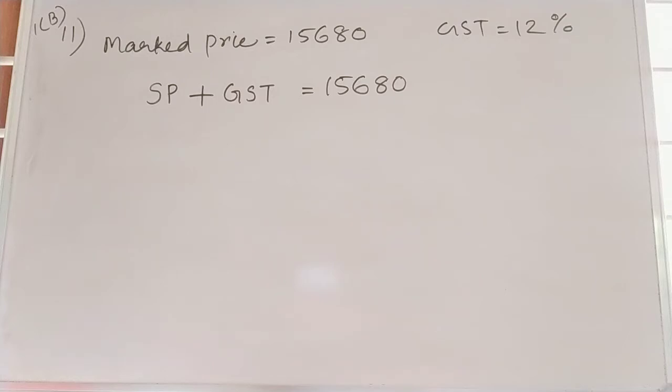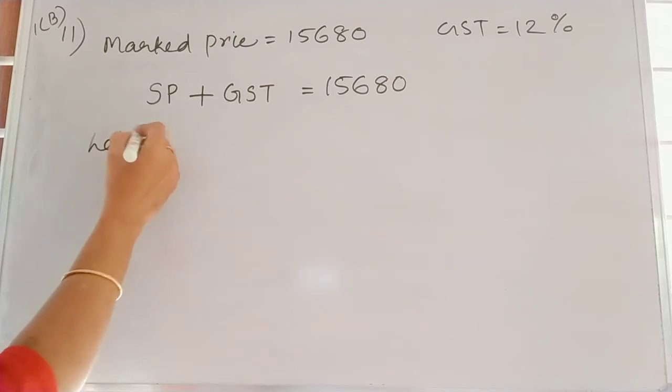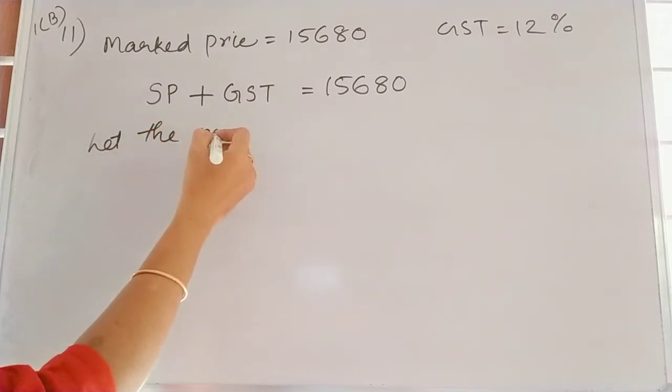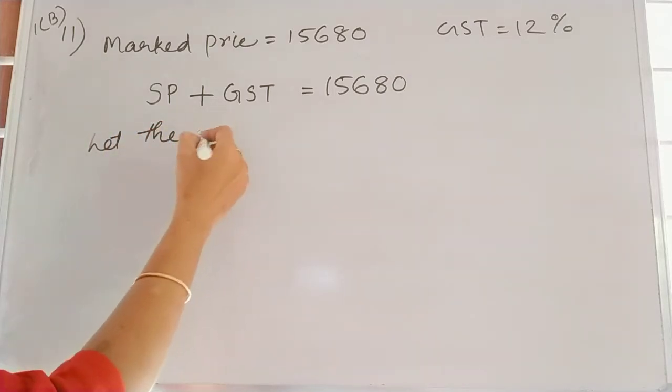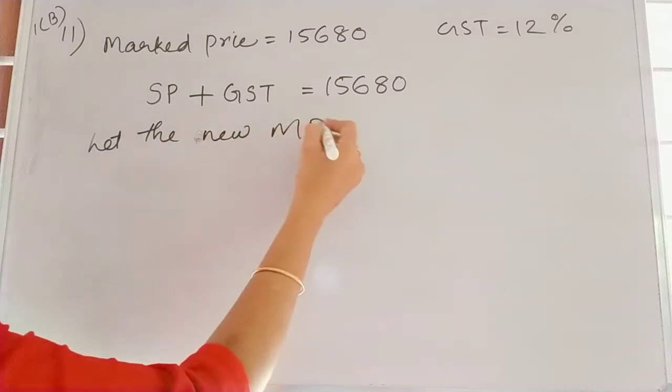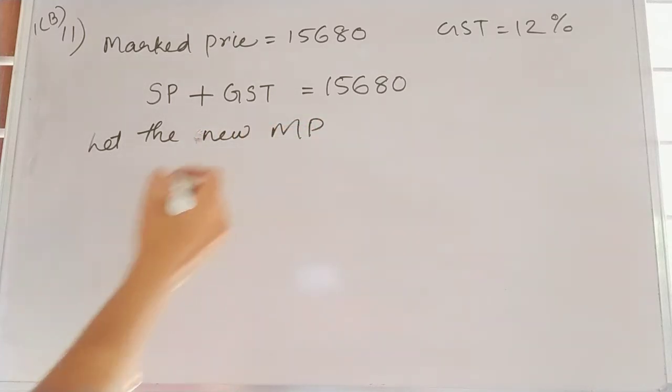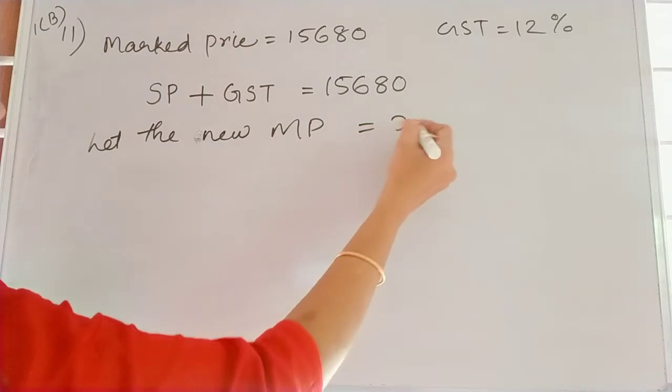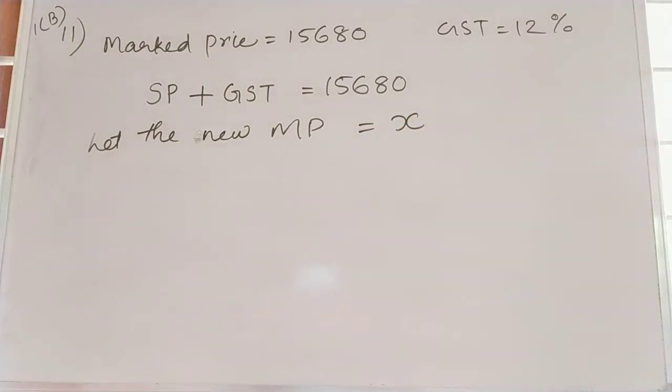He told to reduce the market price. So, let the new market price of the refrigerator be equal to X.